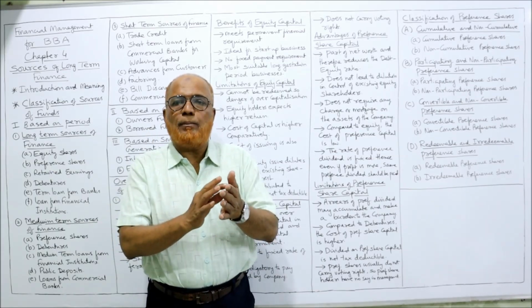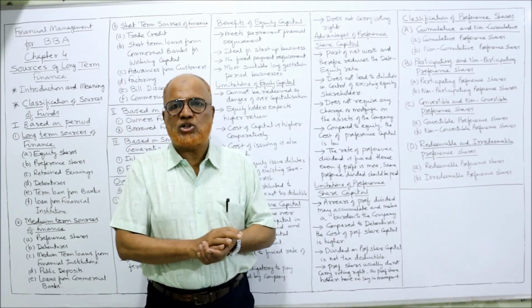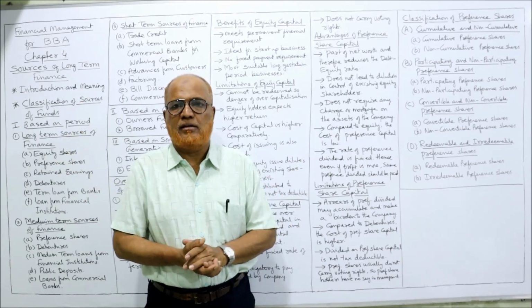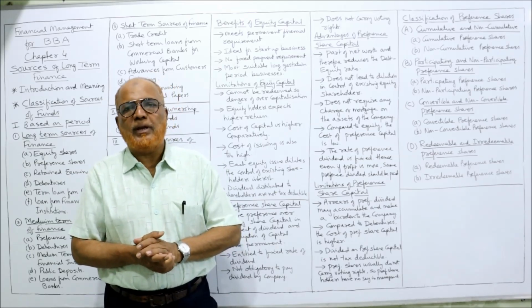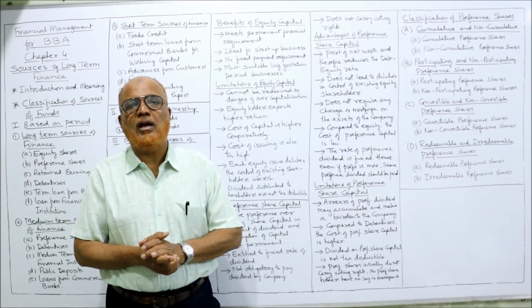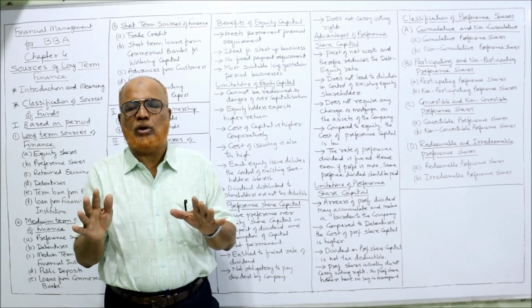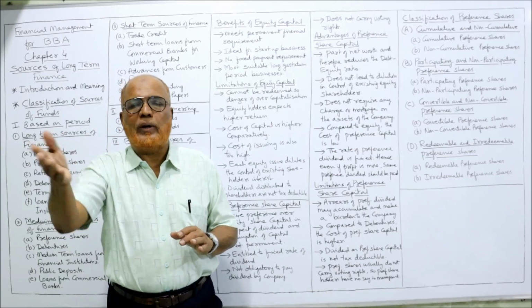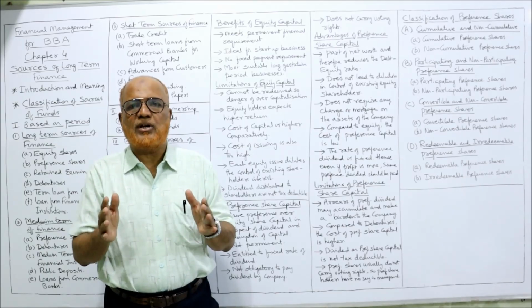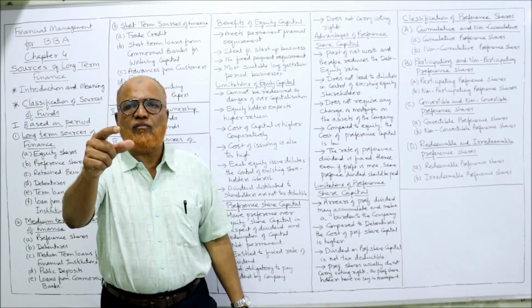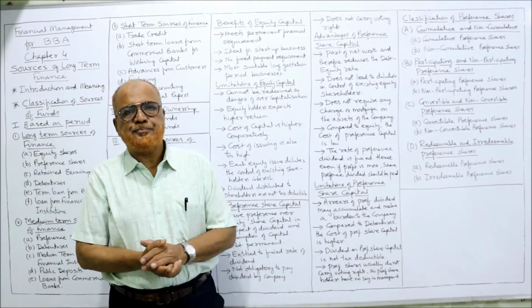In irredeemable preference shares, the company will not say anything. That means the shares will always be there with the shareholders. The company will not take back. That is called irredeemable. But according to the present law, no company in India can issue irredeemable preference shares, and no preference shares can be issued which are redeemable after 20 years. That means the company can issue preference shares with a redeemable period of 20 years or below, not above 20 years. That is the present law.